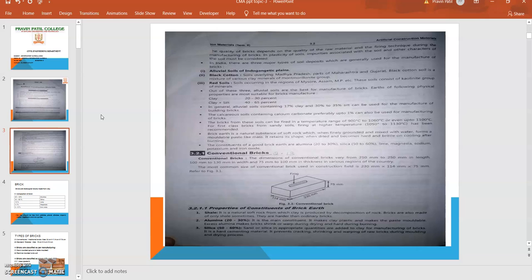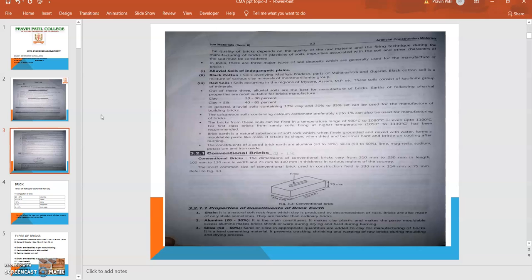It makes clay plastic, makes paste moldable, and excess alumina makes the brick shrink or warp during the drying. So alumina is the best constituent in a brick and also in cement. If alumina is present, it gives plasticity to the brick or the cement.